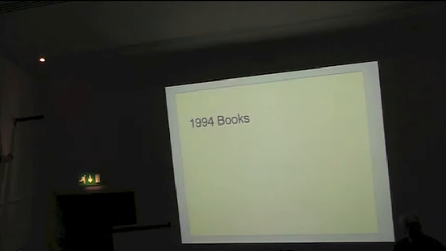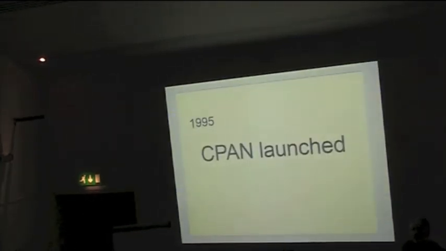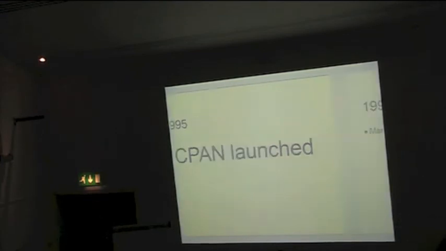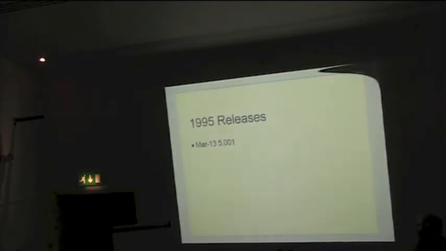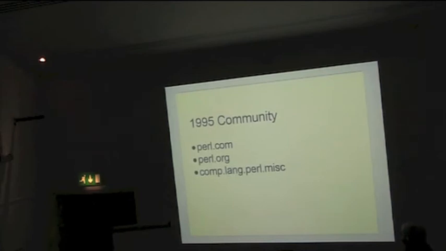1994. No new Perl books in 1994. So 1995. CPAN. Hooray! Only one version of Perl 5, so it started to look like Perl 5 was a lot more stable than Perl 2 was. Yes.